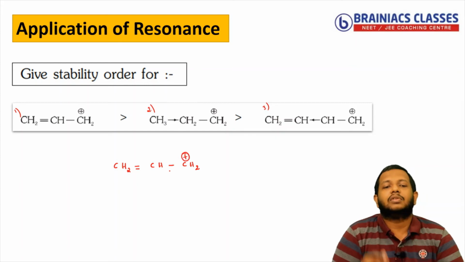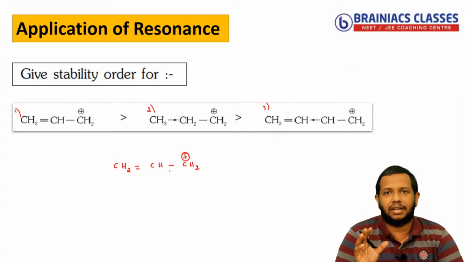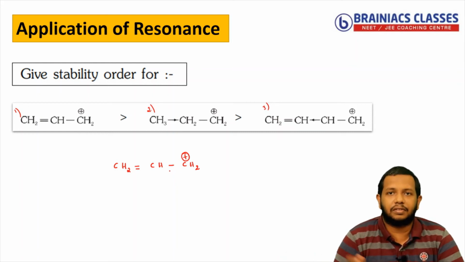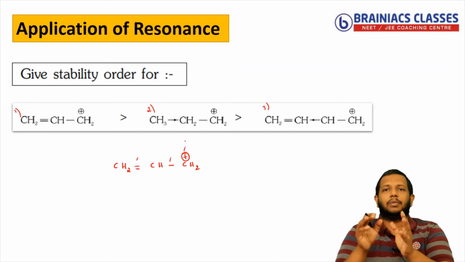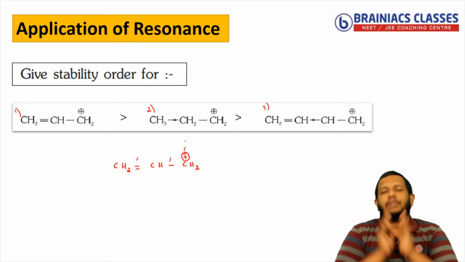Correct? So the first thing to check here is whether resonance is present or not. How can you check that? You can see here, double bond is present, single bond, positive charge. So double bond, single bond, positive charge, conjugation. That means resonance is present.